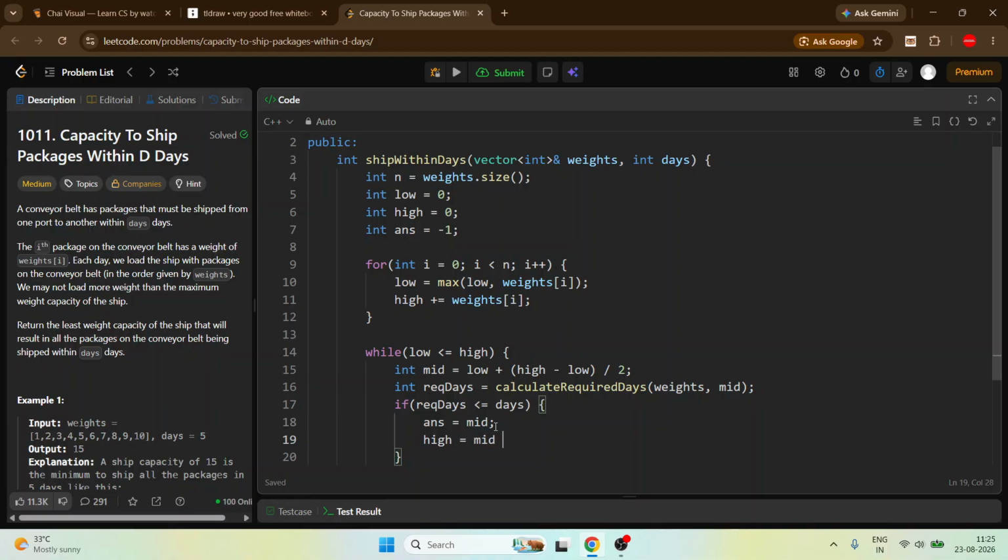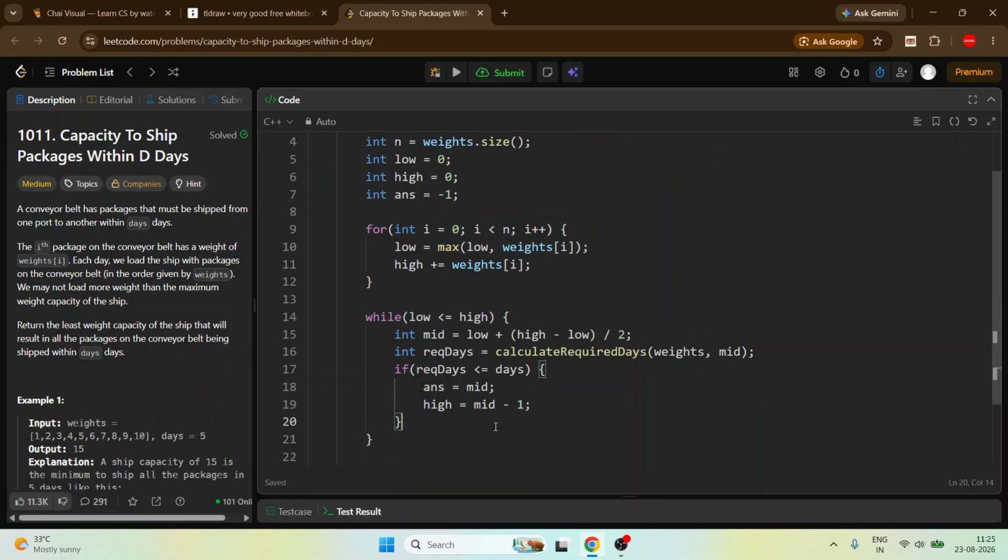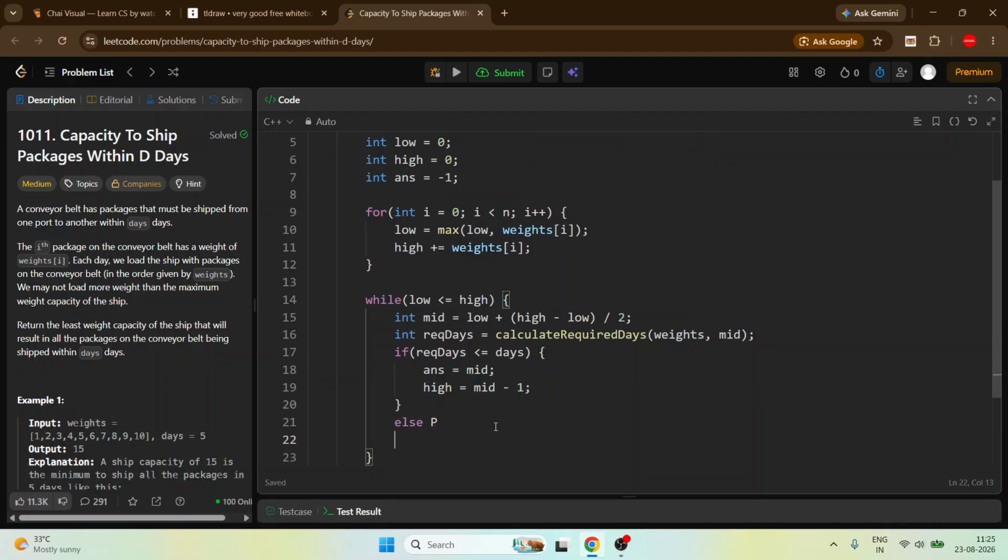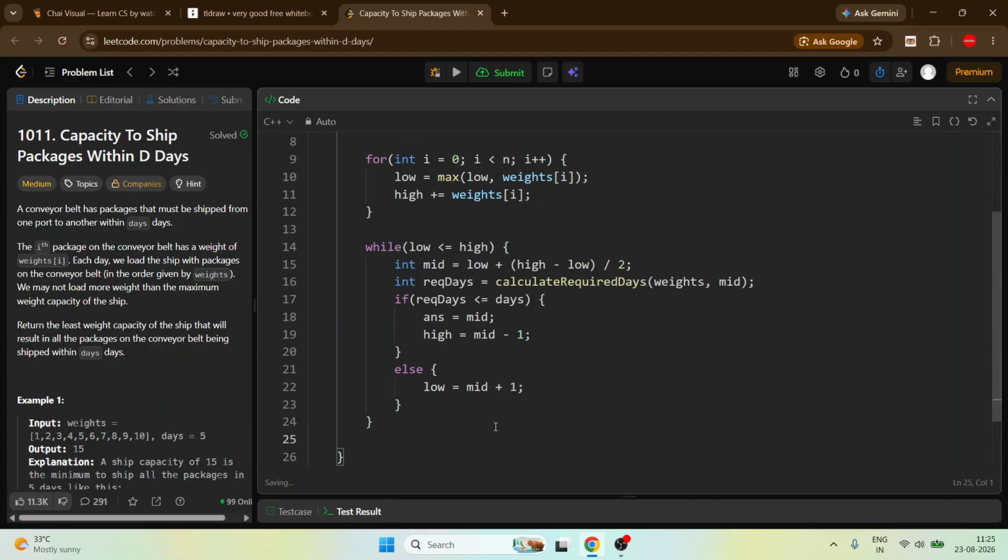It will become mid minus 1. And for the else case, our low will become mid plus 1. Okay, and at the end simply return our answer.